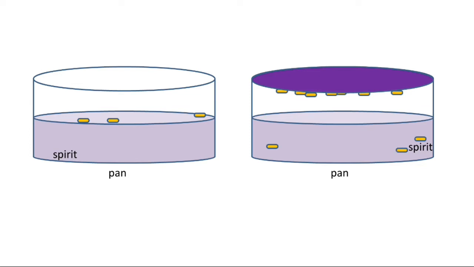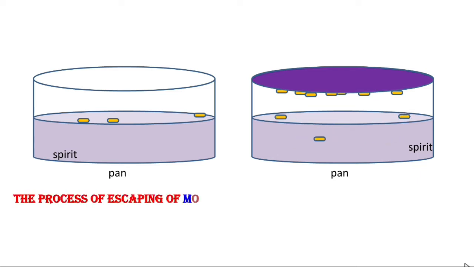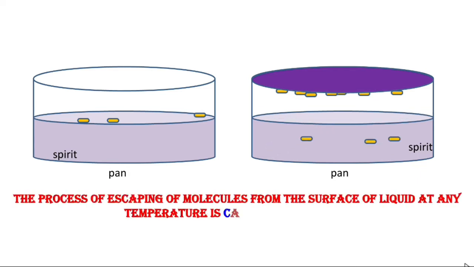During the process of evaporation, you can see the energy of molecules inside the liquid decreases. Due to the decrease in energy, they slow down. They transfer this energy to escaping molecules during the collisions. So in a simple way, we can say that evaporation is a process of escaping of molecules.